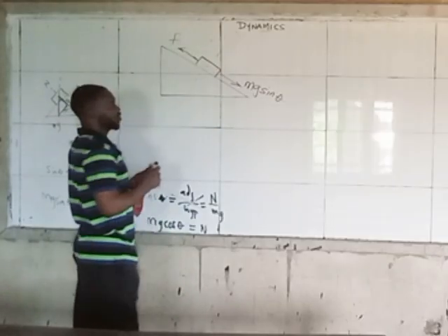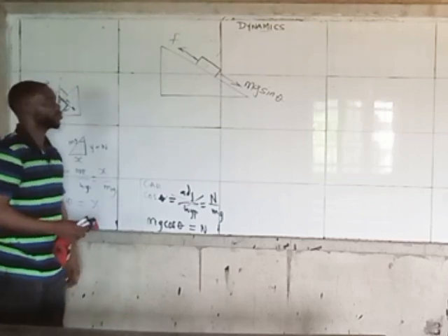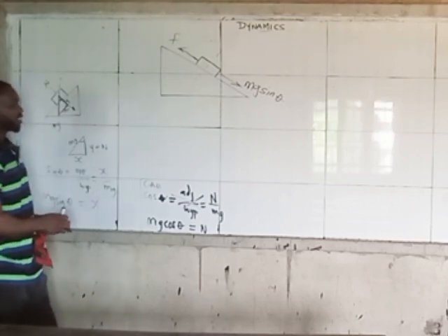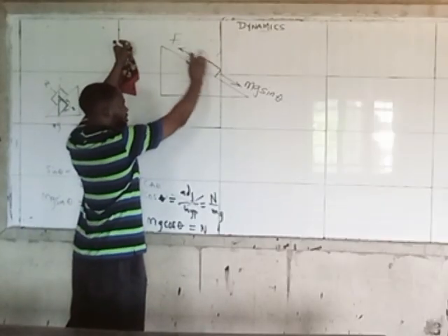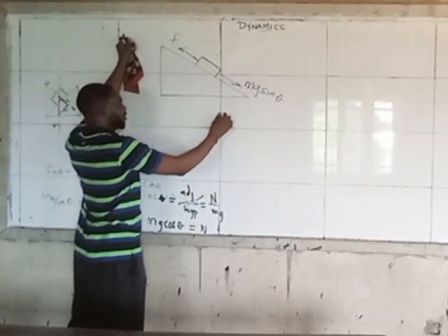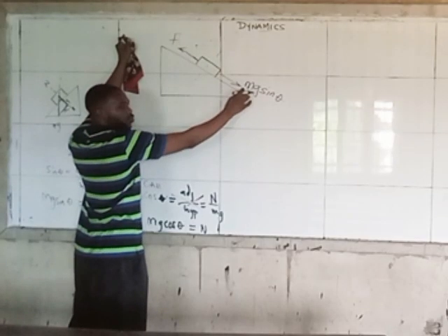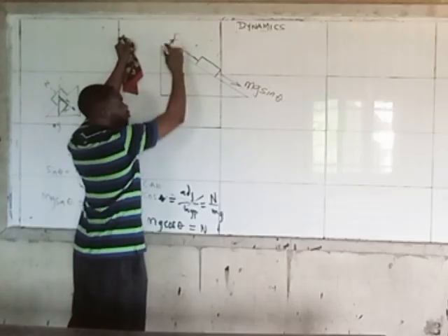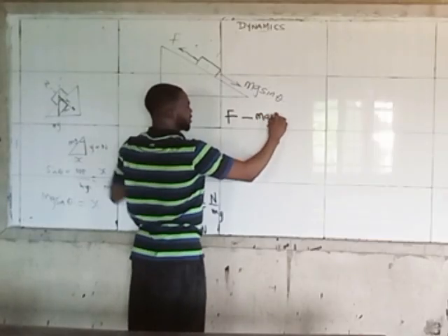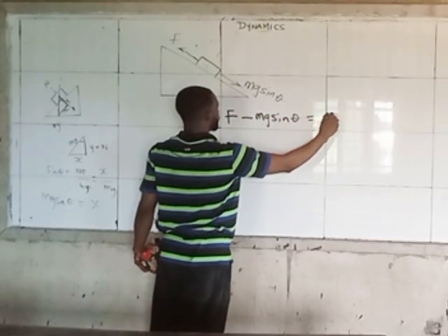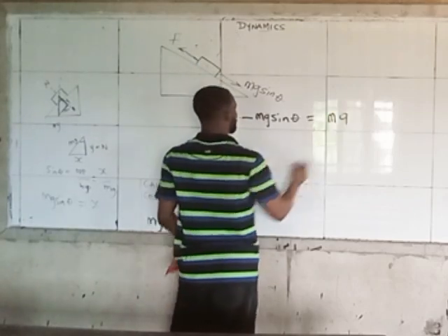On this end, the normal reaction is going to be mg cos theta. So if you know that, without stressing yourself, you can simply say that the force on this object as it's moving this way, if it tends to move up, means the force here is more than this one, so it will not slide. So if it tends to move up, it will now be F minus mg sine theta equals m, the mass of the object, times a, the total force ma.